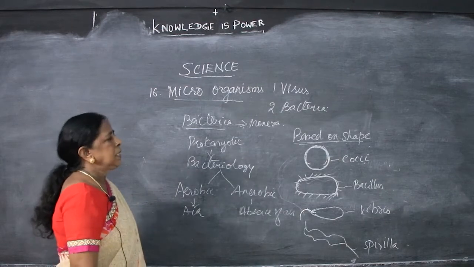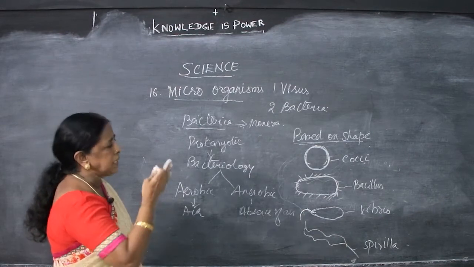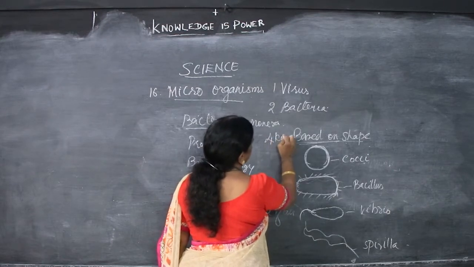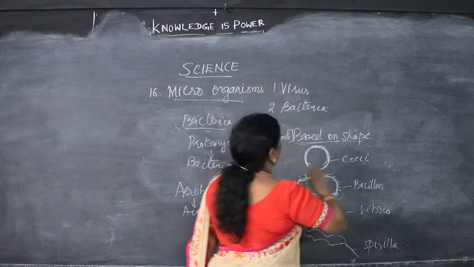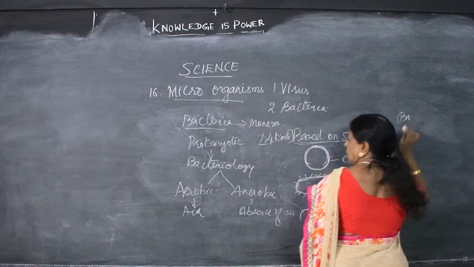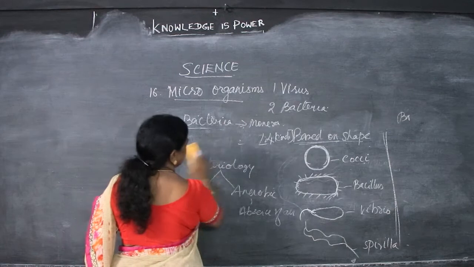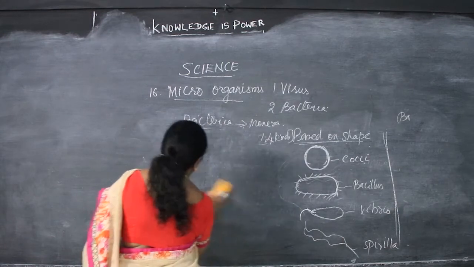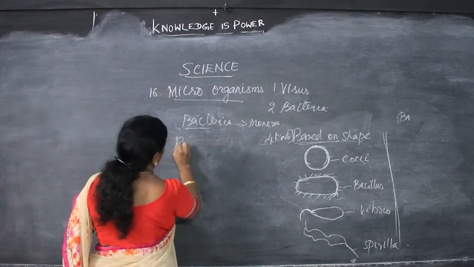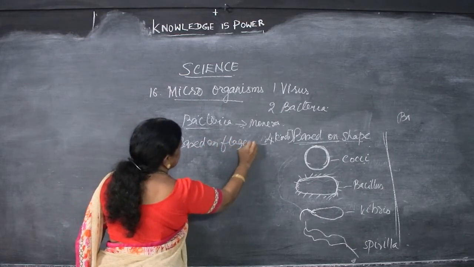Any doubts? So we have seen flagella are important organs for locomotion. Based on the shape, we have seen 4 kinds of bacteria. Now, based on flagella, there are 5 kinds.